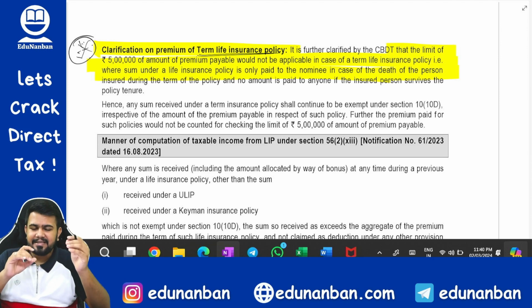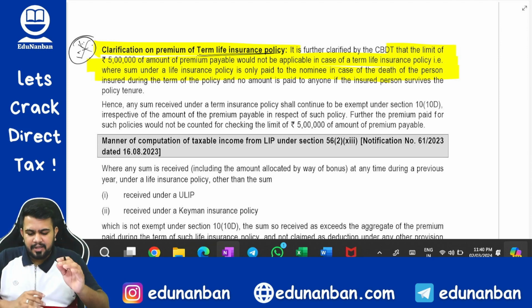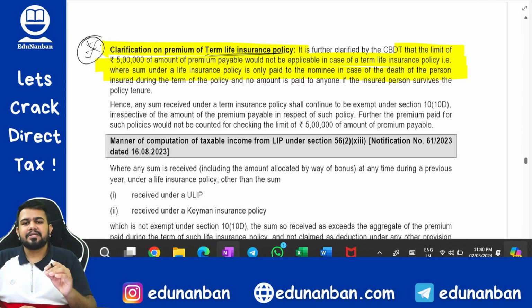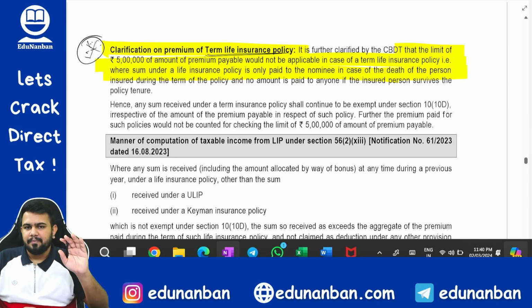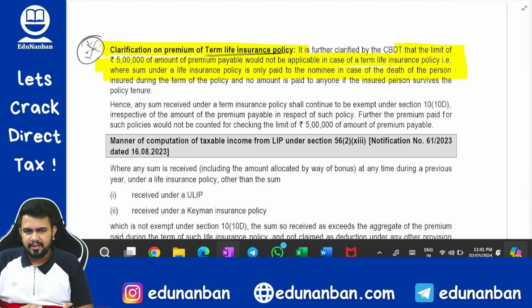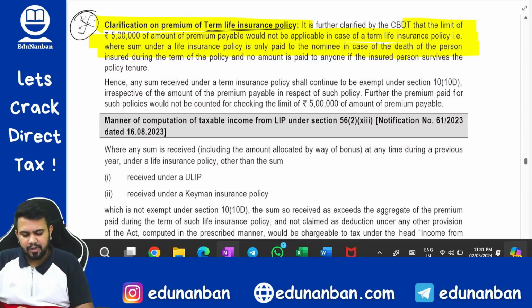If the person dies, then the family member or the nominee will get the policy amount. So for such a policy, you need not see the premium. For that 5 lakh calculation, it is always exempt. The maturity value is always exempt. So you need not consider the premium in that 5 lakh calculation, even if the policy is issued on or after 1/4/2023, for a term life insurance policy.